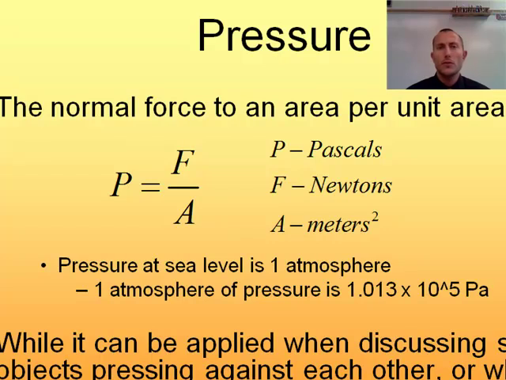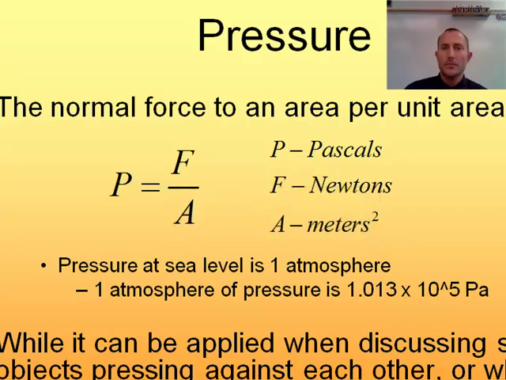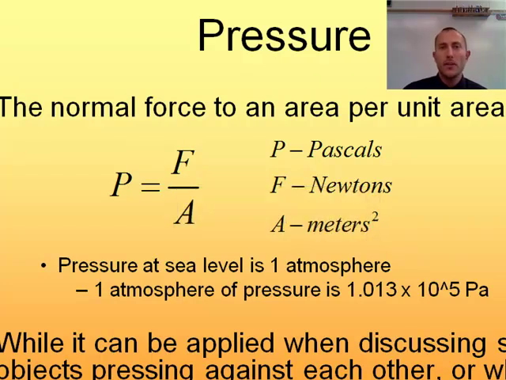When we talk about pressure, we're talking about the force that's being exerted over a given area. And the units, if we look at the calculation, which is force over area, which is newtons over square meters, is actually then given a derived name, which is the Pascal. And so our units for pressure in the SI system are pascals. There are other ones that you'll see, particularly if you're talking about meteorology. Millimeters of mercury is one that you'll see occasionally, and also atmospheres. But for now, we're going to use pascals.